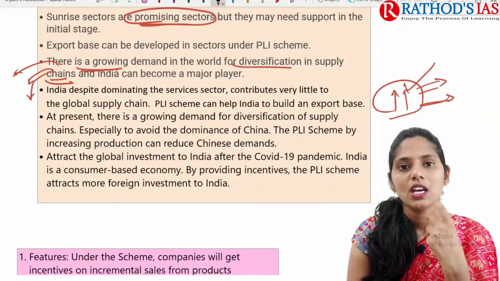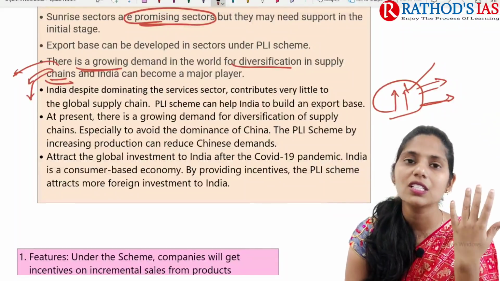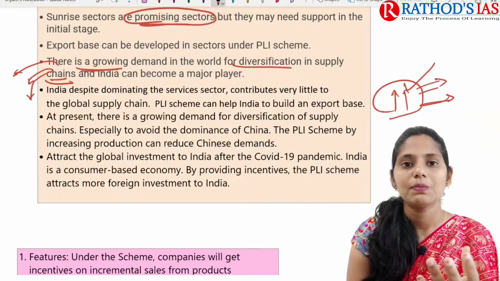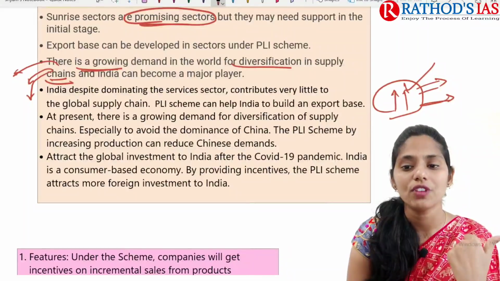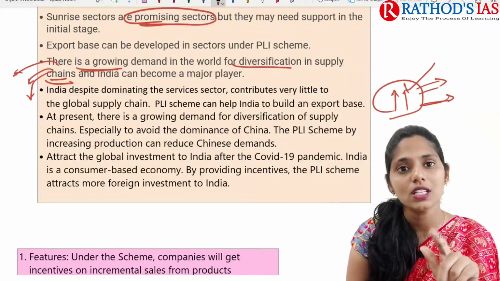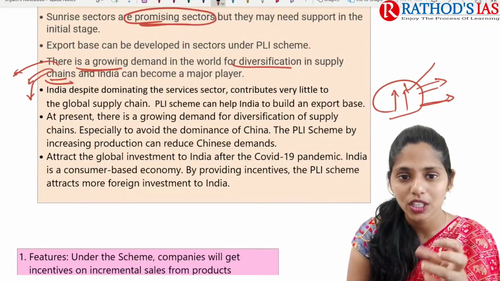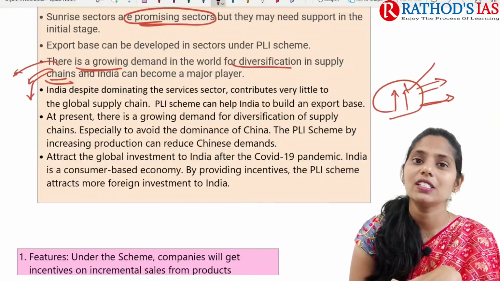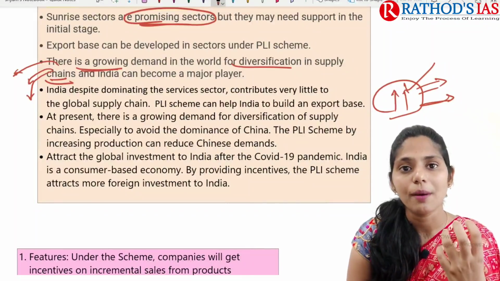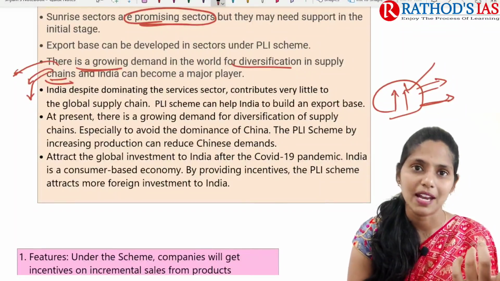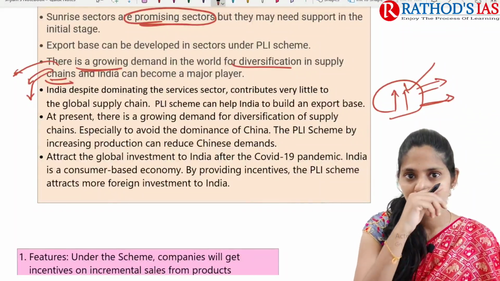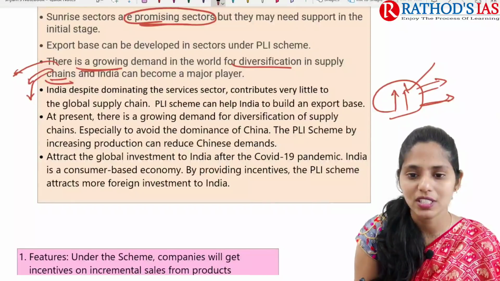And next, there is an increase in demand for diversification of our supply chains, especially because of the increase in dominance of China. In this way, this PLI scheme will help to increase our production, and that will reduce dependence on China. India will become a good competitor for China regarding this demand. And next, it will also attract global investments. So India can also attract global investments.